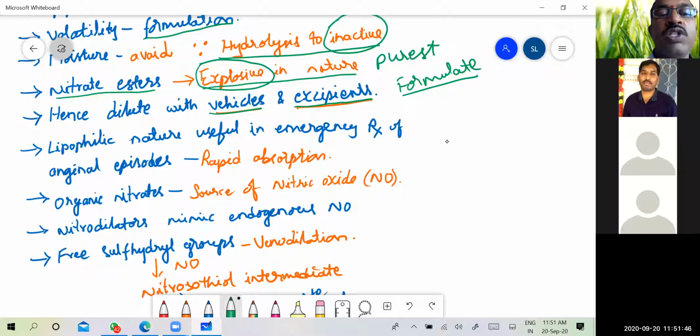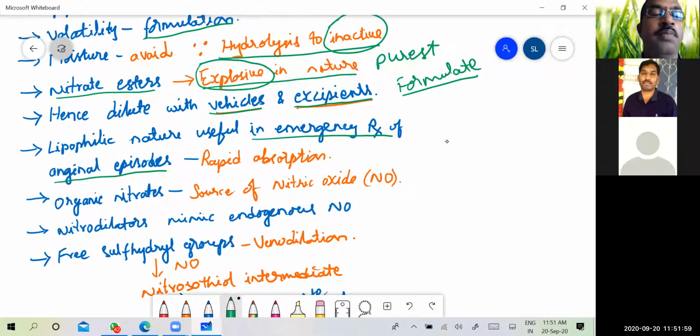So the lipophilic nature is useful in emergency treatment of anginal episodes. As I was telling you, the greater the volatility, the quicker the onset of action. Also, higher lipophilic nature means their absorption rate will be higher. So rapid absorption takes place because of the higher lipophilic nature of these organic nitrates.